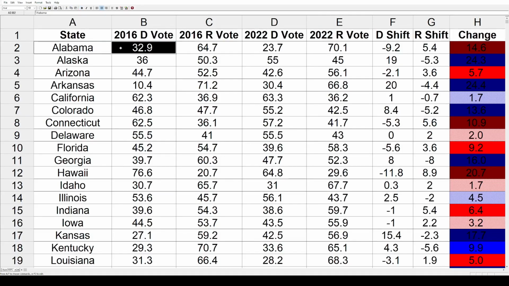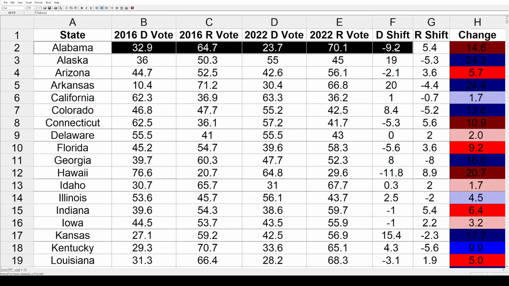In 2016, the Democrats got 32.9% of the statewide popular vote. The Republicans got 64.7%. Jump ahead to 2022. Democrats sank down to 23.7%. Republicans, they bumped it up to 70.1%. That's a net loss of 9.2% for the Democrats, a net gain of 5.4% for the Republicans, and a total net shift of 14.6% away from the Democrats and toward the Republicans.